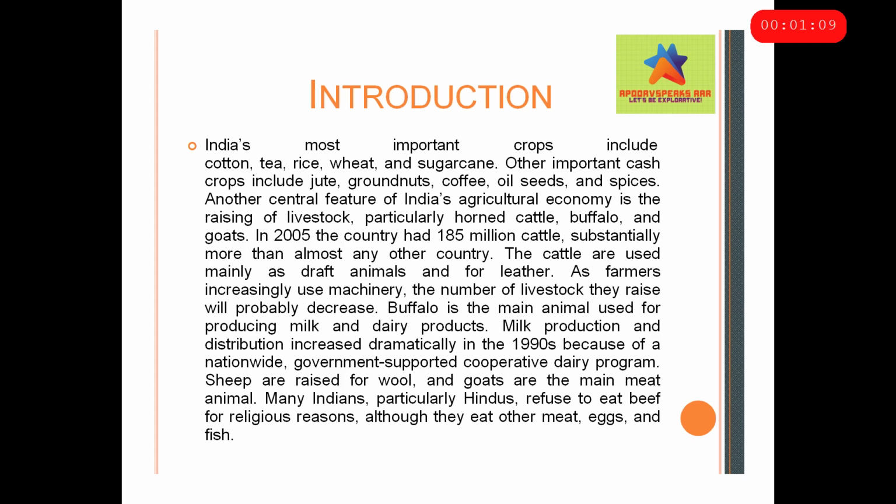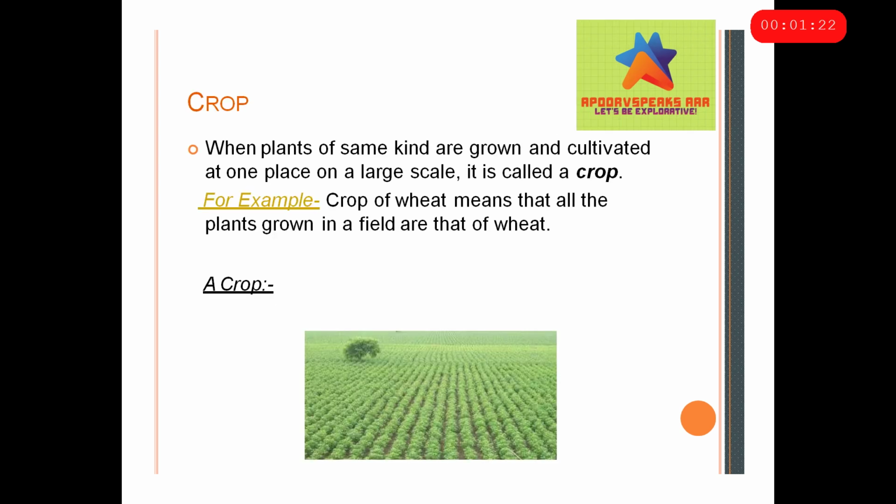So what we can understand from this is that India is literally a major producer of crops and food in the world. This is why agriculture is very important in India. Continuing, the first definition in the chapter is a crop. So what is a crop?